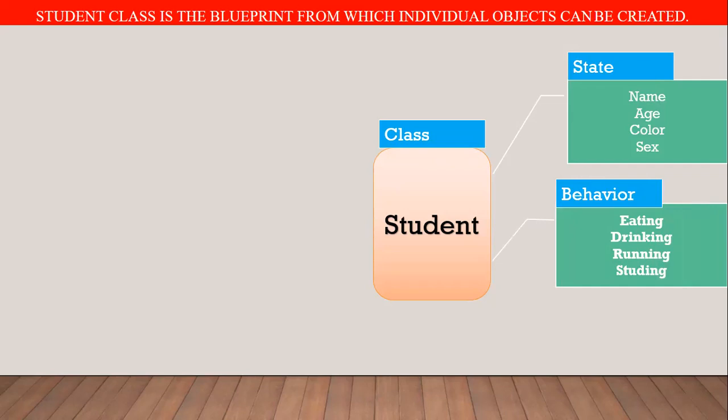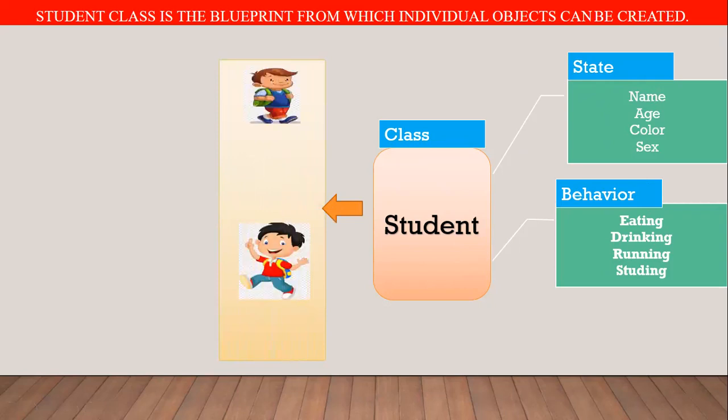So here we define one template. If any object is student type, that object has these characteristics and this behavior. So first we are required to prepare the template, and then create an object. If any object has this state and this behavior, such an object we can say is student type. Because we are defining this state and behavior for the student type object. So let's create two objects.